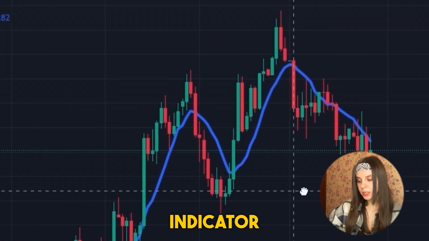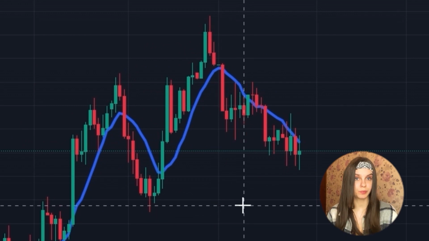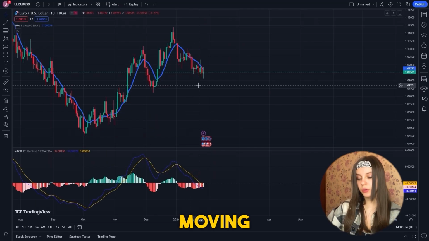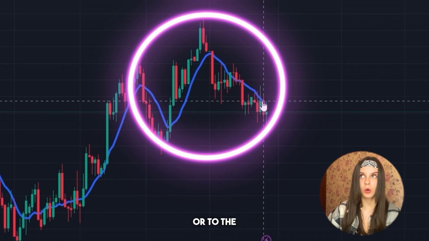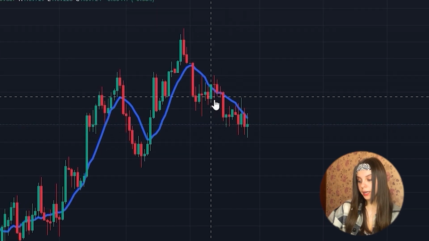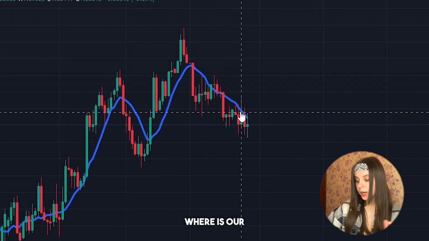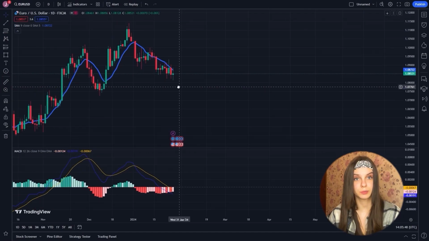And according to this indicator, two main signals are often distinguished. The first is a moving average directed either to the lower position or to the upper position. And the second is where our chart is located according to the first signal.